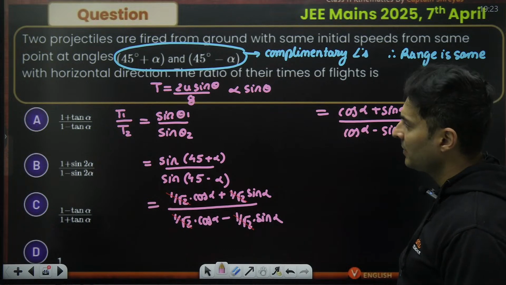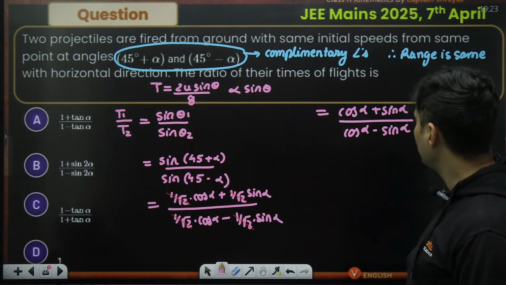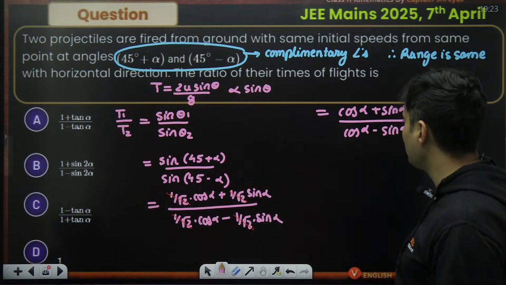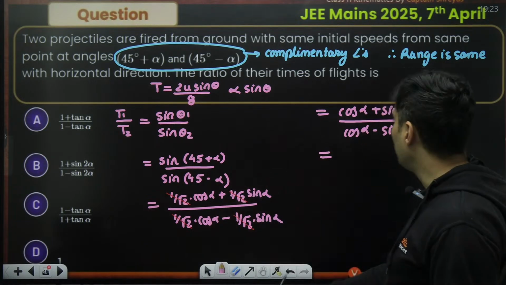Is that right? So what do I do now? Obviously divide it by cos because I can see some tan. None of the other options seem to be matching. Definitely it can't be 1.